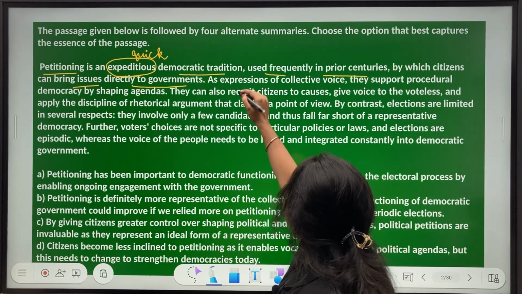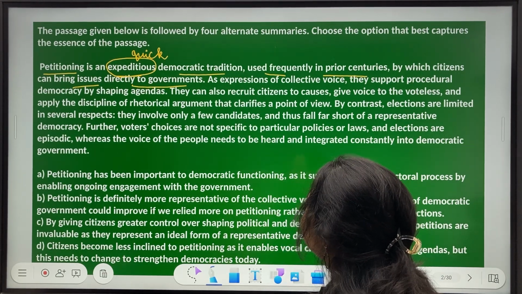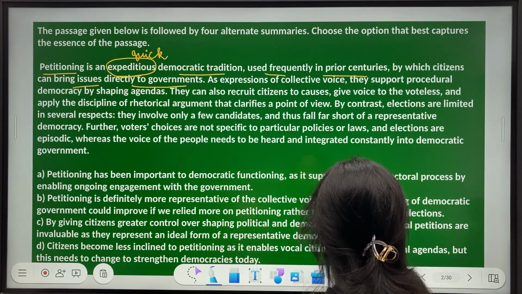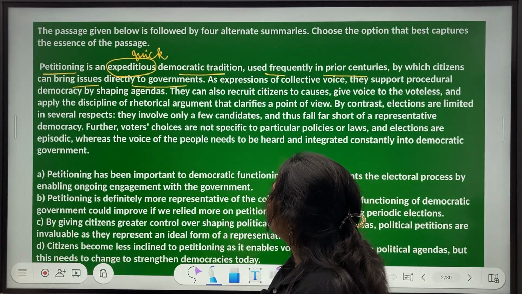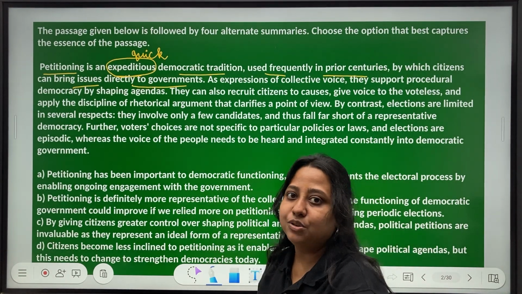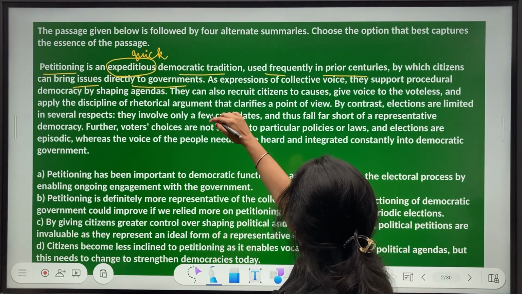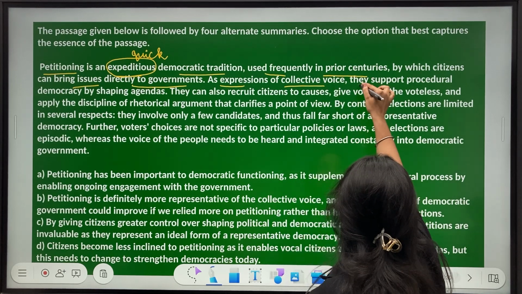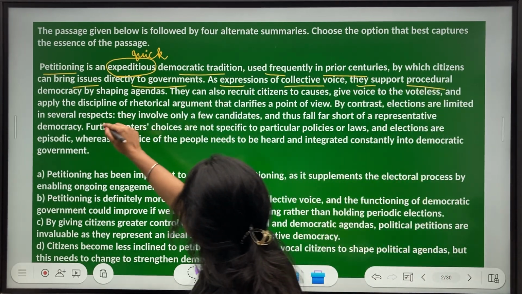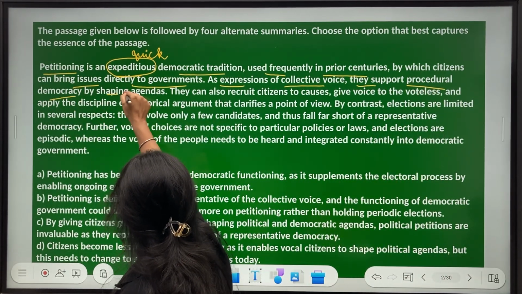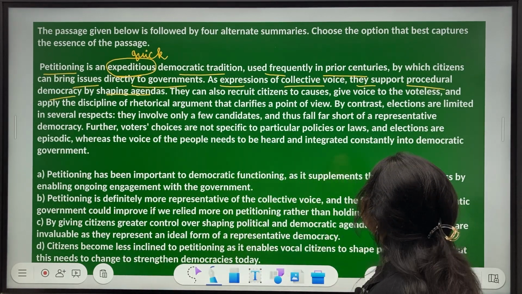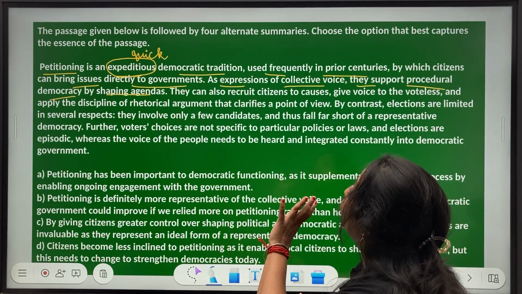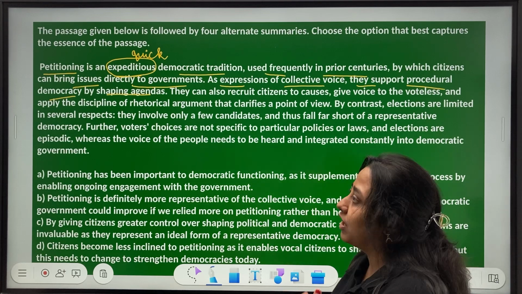Okay? Now what does the first line say? That petitioning as a process was used in prior centuries, and citizens could raise their issues directly to government. Okay, that's the basic definition of petitioning. As expressions of collective voice, they support procedural democracy by shaping agendas. Okay, they, meaning the process of petitioning, were used as expressions of collective voice.